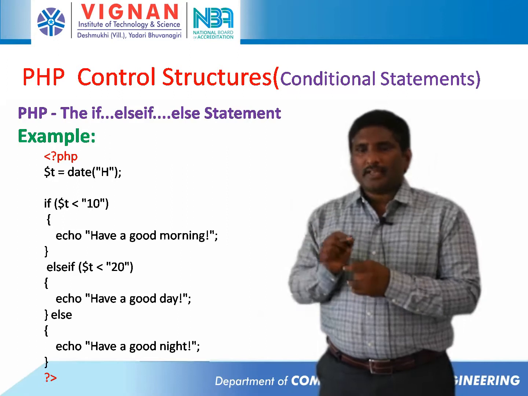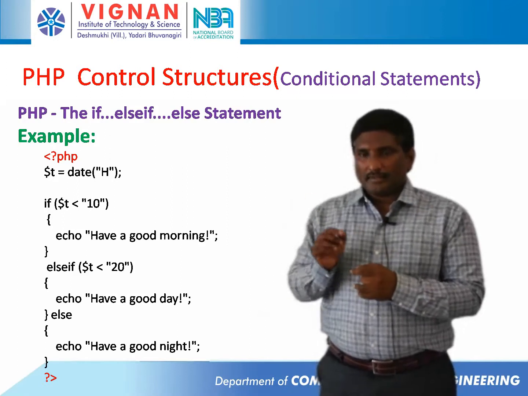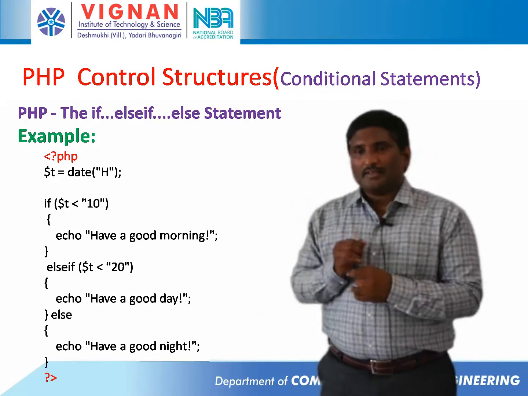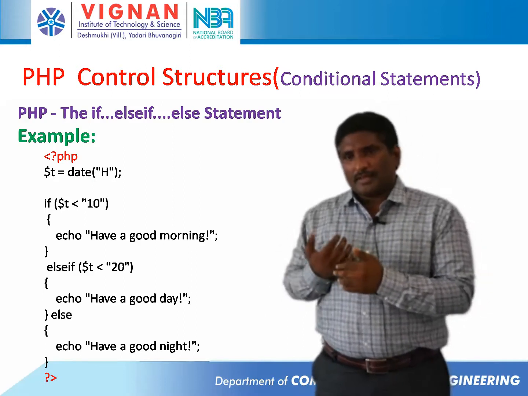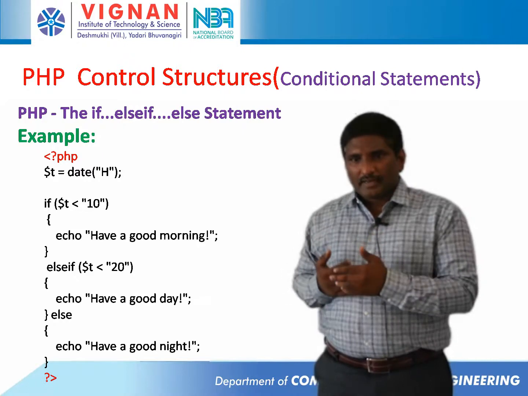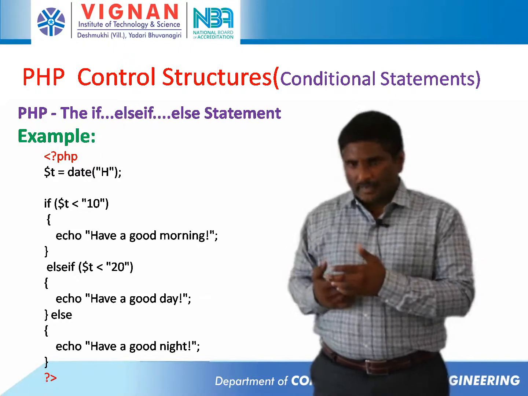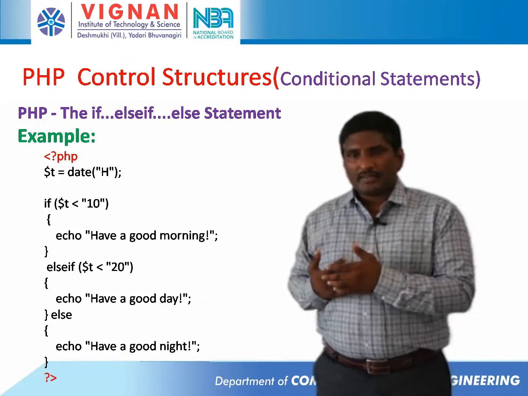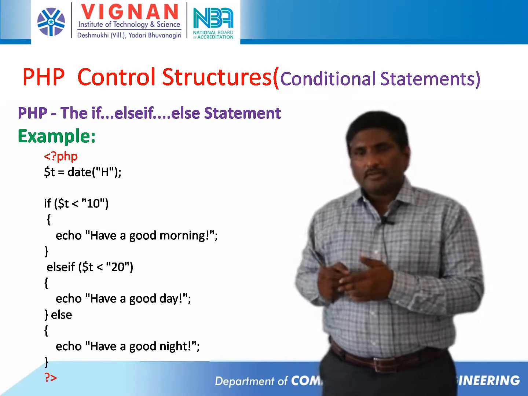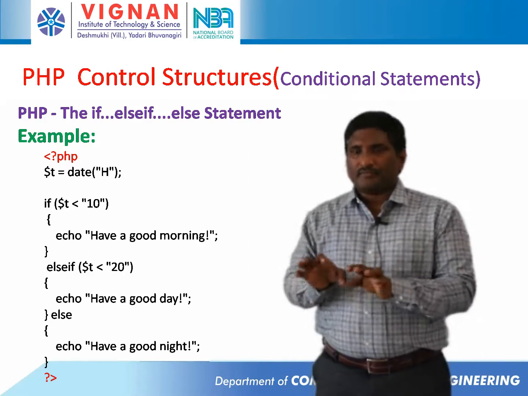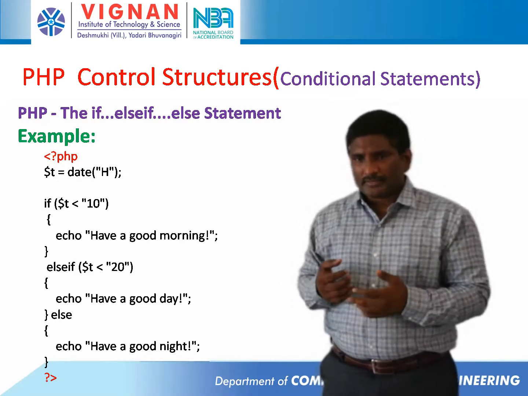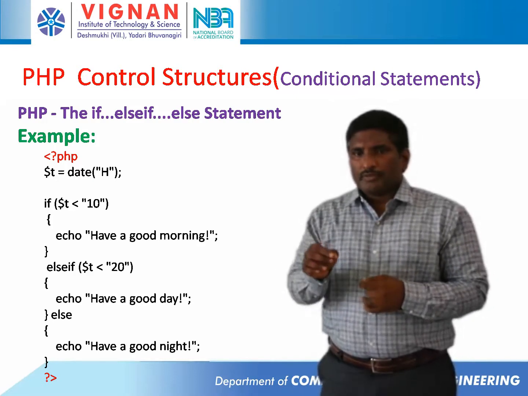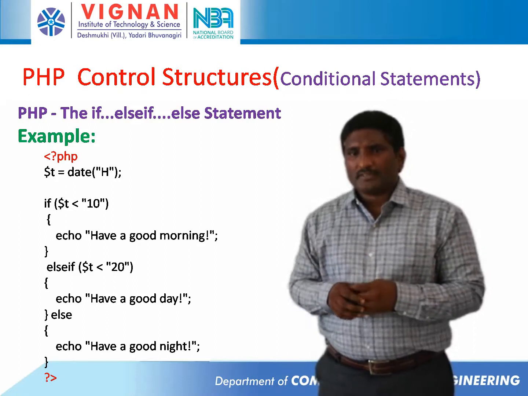There I will check if it is greater than 60, so it is first class. Or else if the condition fails, if it is greater than 50, it is second class. Or else if the condition is less than 40, it displays fail. Like this, where multiple checking is there, in that case we will use the if else statement.